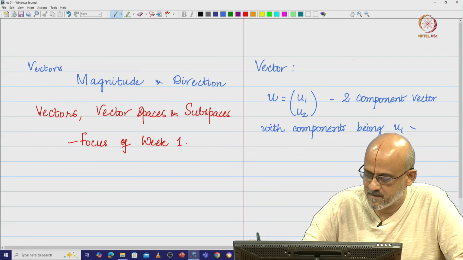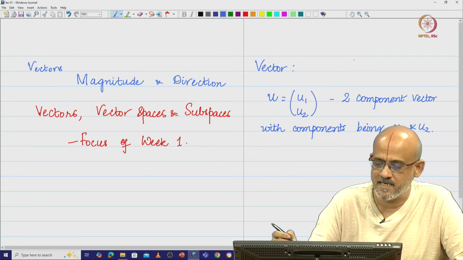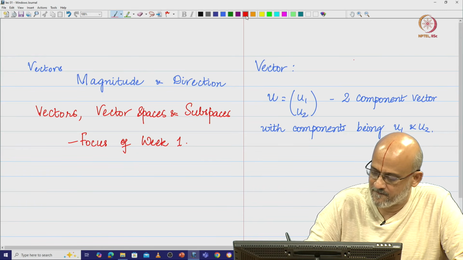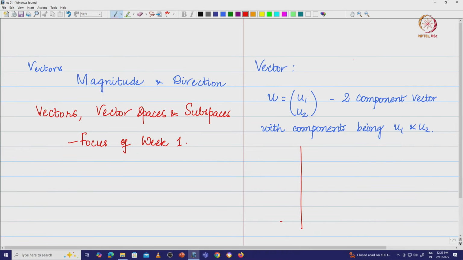Now, what does that mean? We have all studied this in the 2 dimensional plane. Suppose I have my x1 axis and my x2 axis. Let us mark some arbitrary points. Suppose I say u is this vector, which is, let us say, (2, 3).